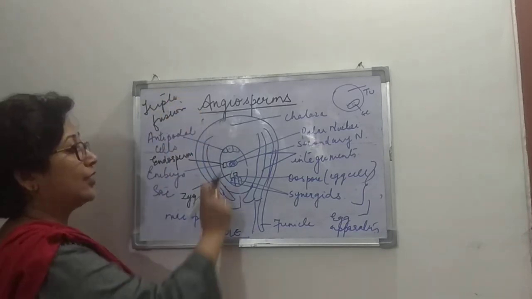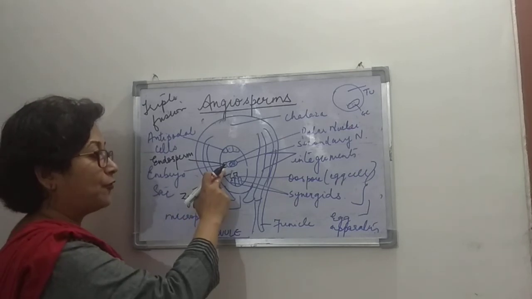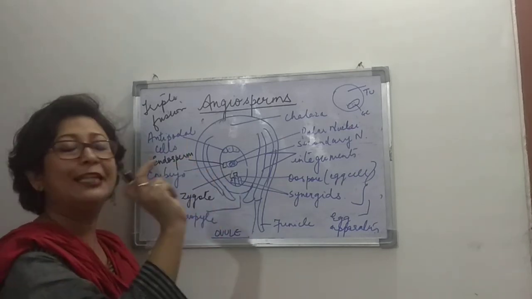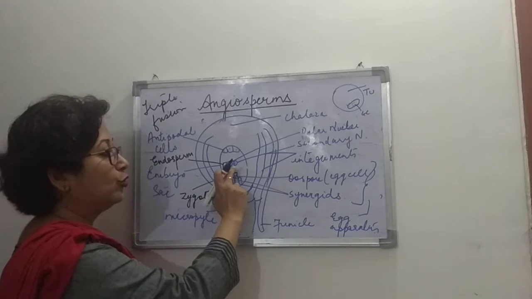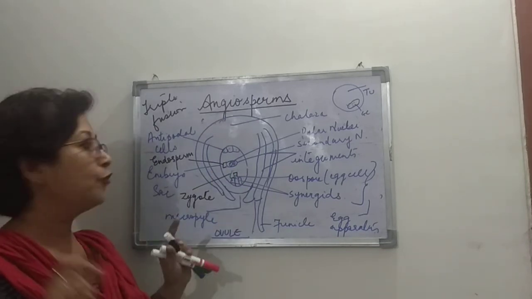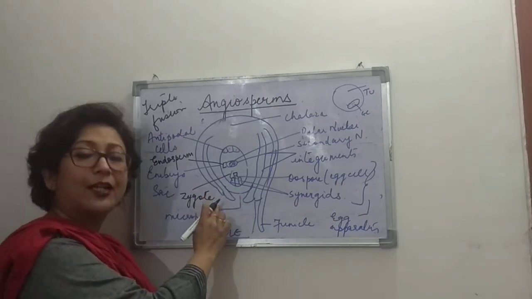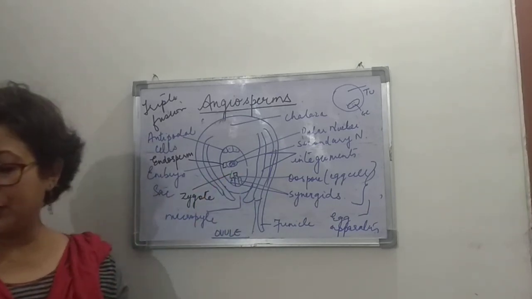By triple fusion, three elements have fused: one male gamete and the two polar nuclei. So three elements have fused. And here, of course, this is the proper fertilization, that is, the formation of the zygote takes place.